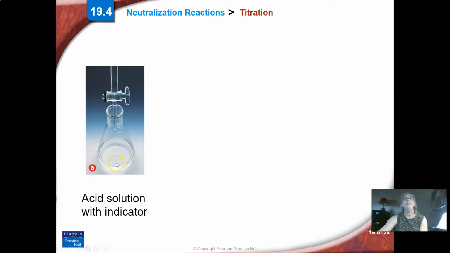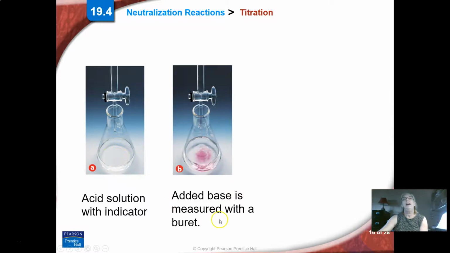So here's our acid solution. The indicator is clear at this point. Phenolphthalein is clear in... sorry, this is probably a different indicator. There's an indicator in here that we can't see. We're adding a base with this burette right here. So we're doing an acid-base reaction.